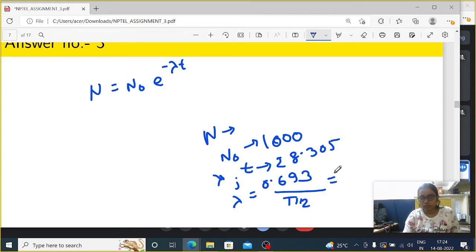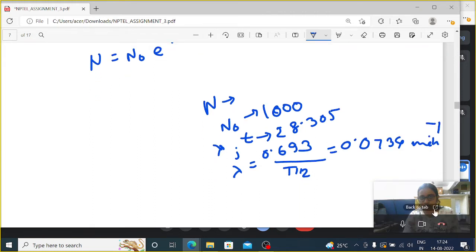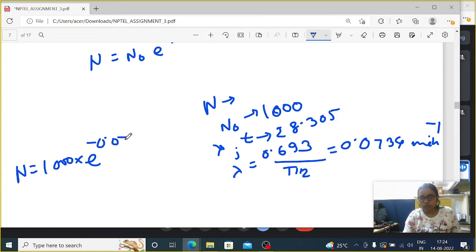I have calculated this, so lambda will be 0.0734 minute inverse. If I put these values here, what will be the value of N? N equals 1000 into e to the power minus lambda, 0.0734, into t, 28.305.